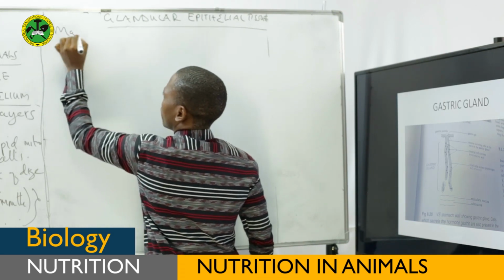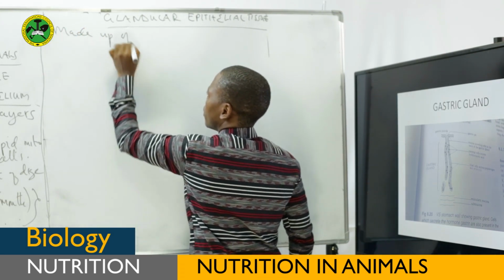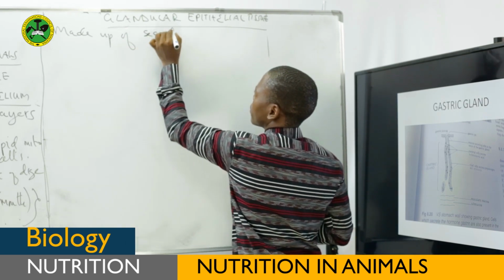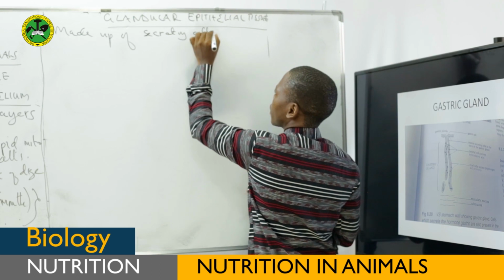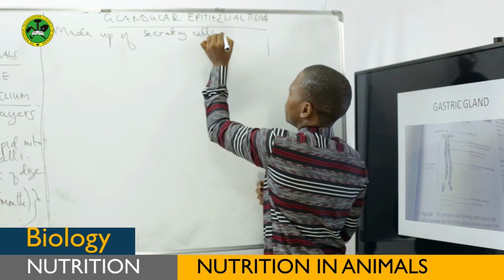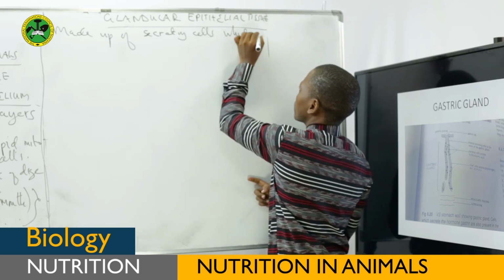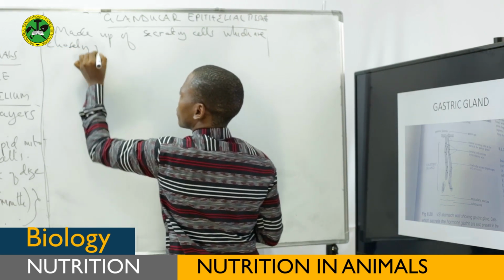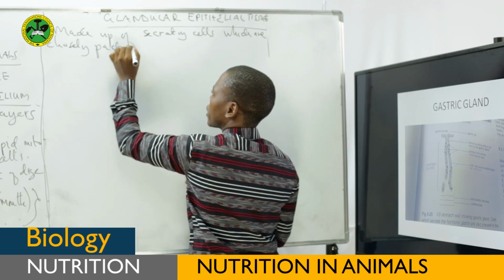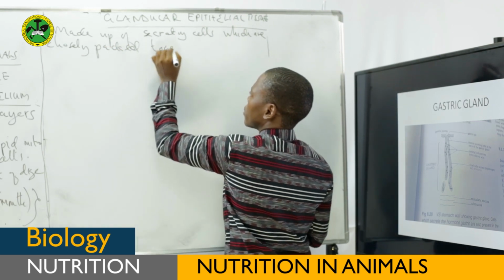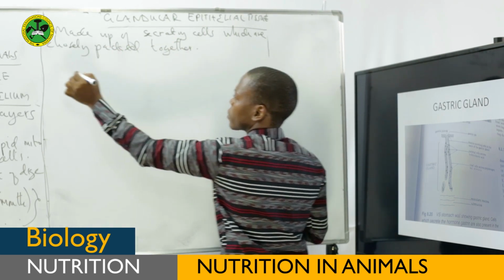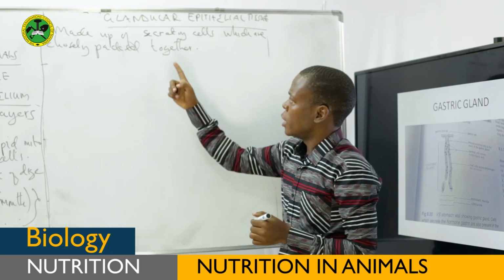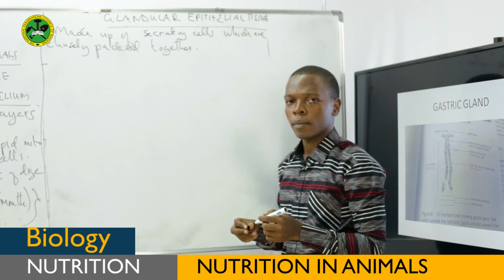Made up of secretory cells, cells which are closely packed together.